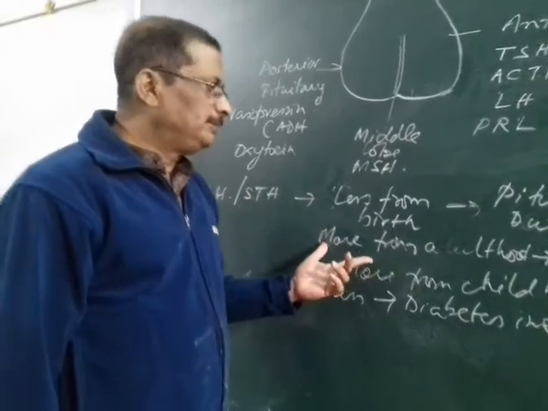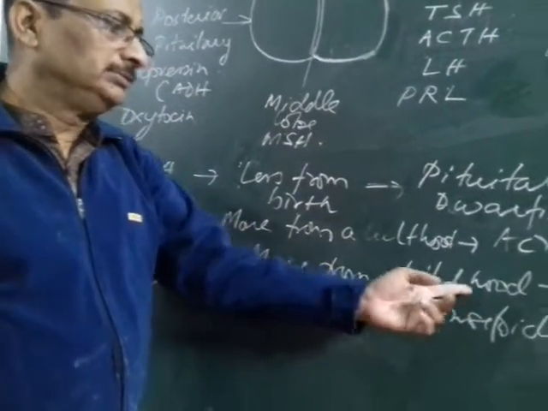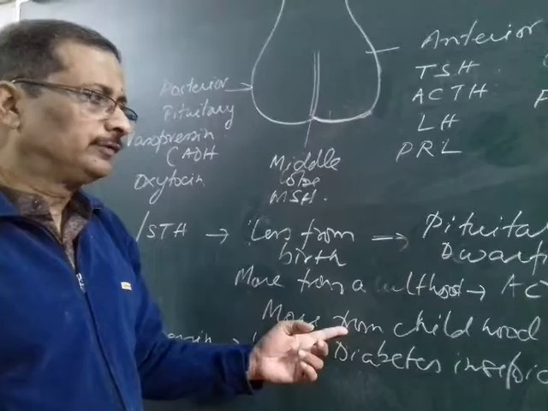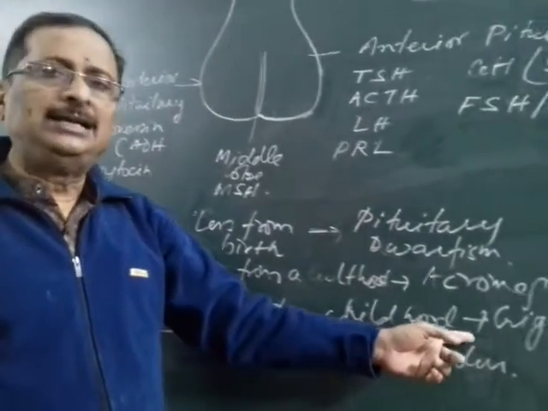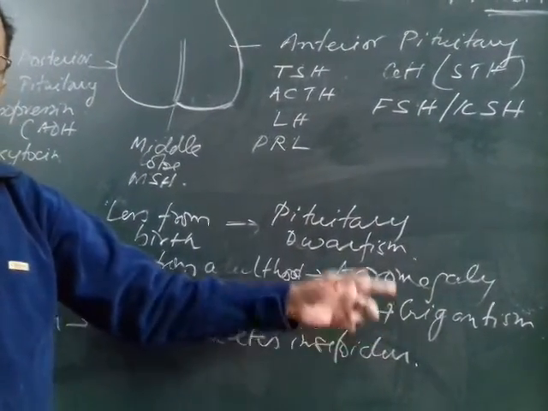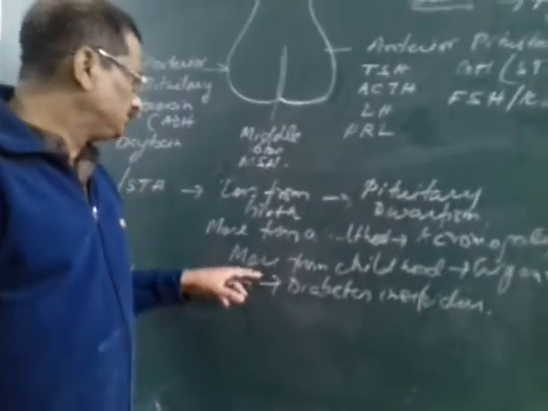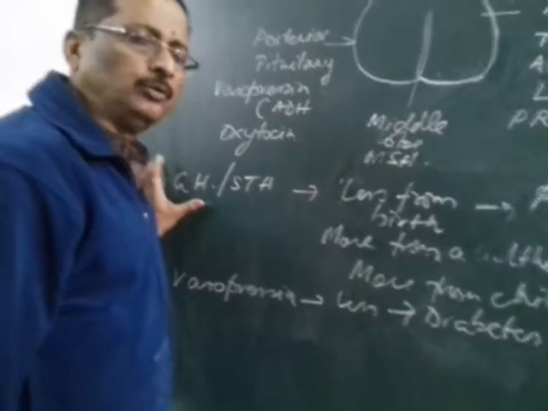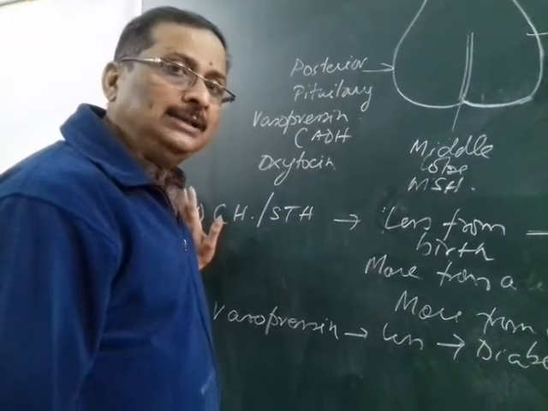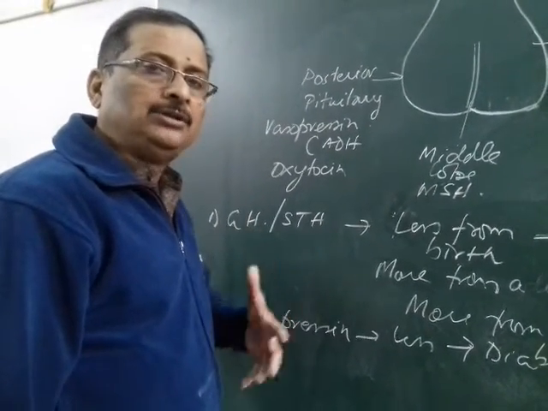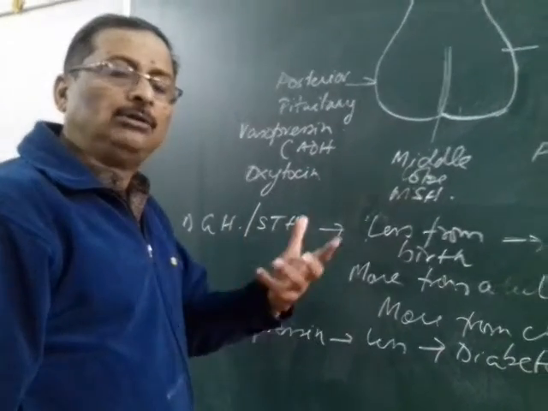And if the GH is secreted more from childhood, it leads to gigantism. You will see there are giants with a height of about 6 feet 5 inches, or 7 feet, 8 feet height. This is more secretion of the growth hormone. But this is from childhood. If this growth hormone, sometimes it occurs that in adults also it is secreted.